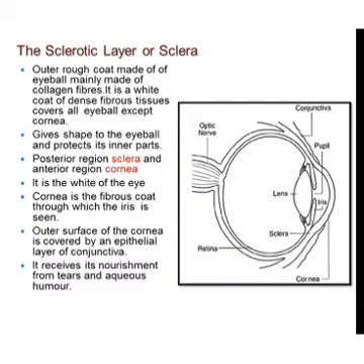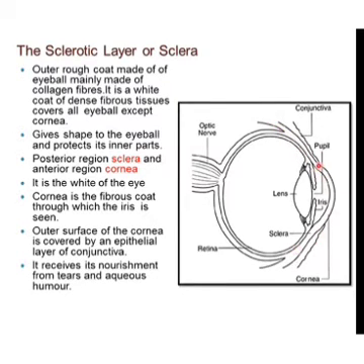Now in this slide we will be discussing the sclerotic layer or the sclera. The sclera is the outer rough coat which is made of collagen fibers. It is a white coat of dense fibrous tissue which covers the whole eyeball except the cornea region. This sclerotic layer is divided into 2 parts.